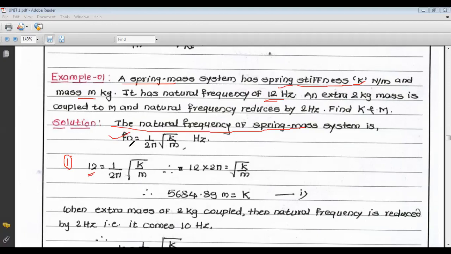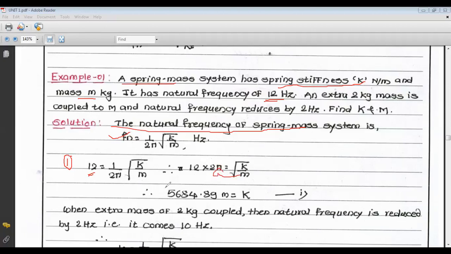So it has a natural frequency of 12 hertz. So Fn is given, 12 hertz, equals 1 upon 2 pi, and it has stiffness k and mass m. So 12 is equal to 1 upon 2 pi square root of k by m. So we get 12 into 2 pi equals square root of k by m. And if we remove the square root, we get the value of k in terms of m. That is, m goes to this side after squaring.